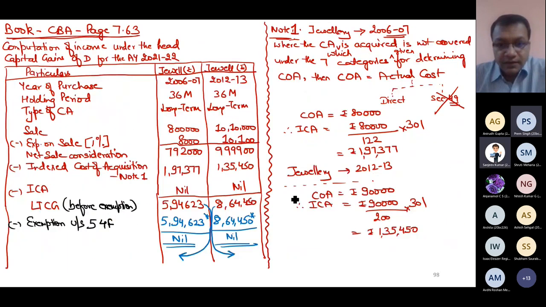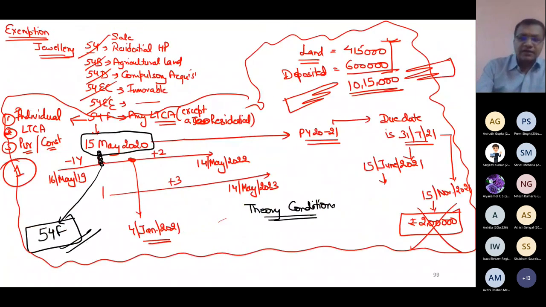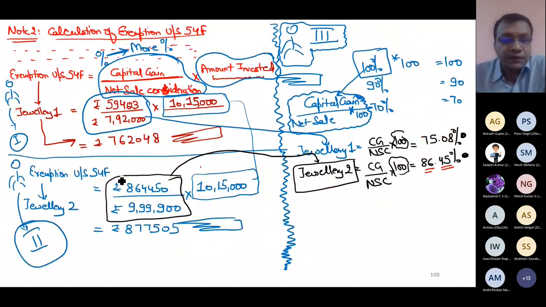8 lakhs. Sir, actual capital gain 864,450. So I should use only that much investment which will exempt my 864,450. And how much will be that investment? If you see this formula, if the denominator 9999900 is given, so rather than 1015, if I use only 9999900, what will I get? If you cut it, I will be left with this much.